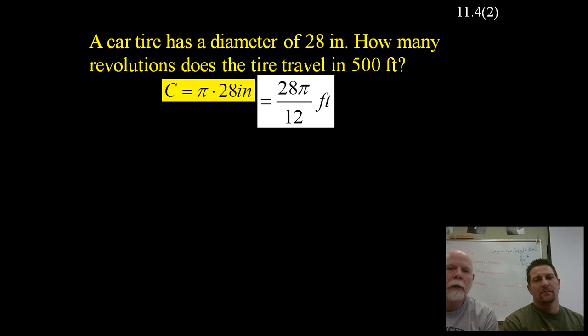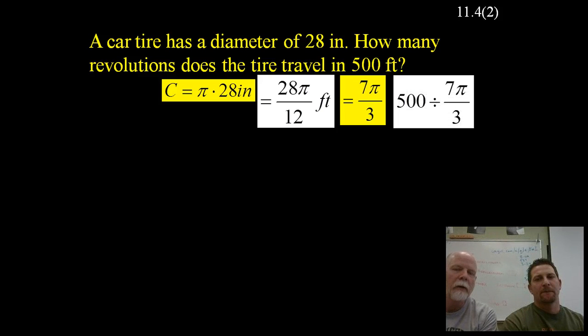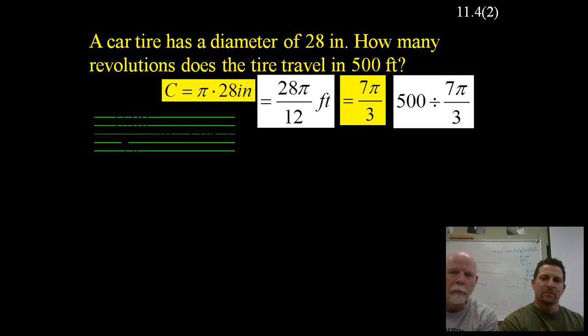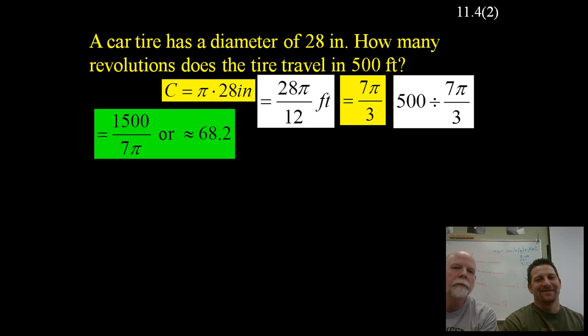And so we have to convert to feet, because the 500 is in feet and our 28 inches was in inches, so we've got to be careful with dimensions here. So if we divide the 28 pi by 12 in order to get feet, and reduce that, we get 7 pi over 3. We're going to take that 500 and divide it by that 7 pi over 3. Now remember, division means we flip and multiply, and so it's going to end up being 1500 divided by 7 pi. Which again, as a decimal approximation on your calculator, is going to come out to about 68.2.